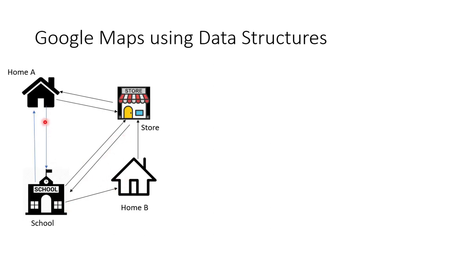As human beings, we can easily visualize the data as follows. From home A you can go to the store as well as the school, but from home A you can't go to home B directly. And take home B, you can directly go to the store and you cannot go to any other places.